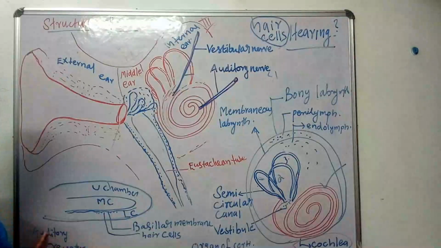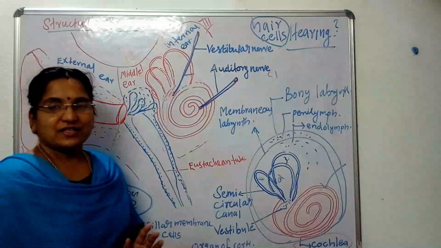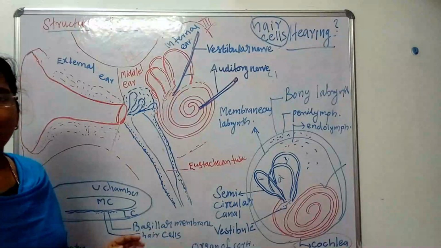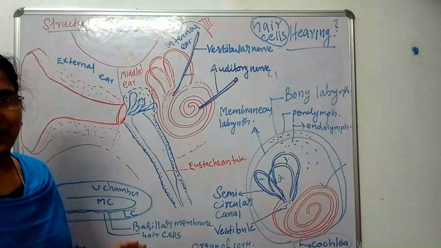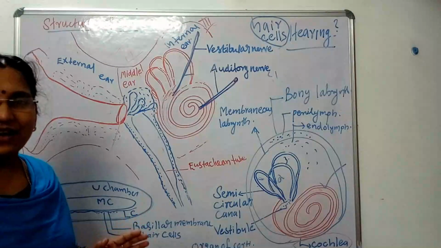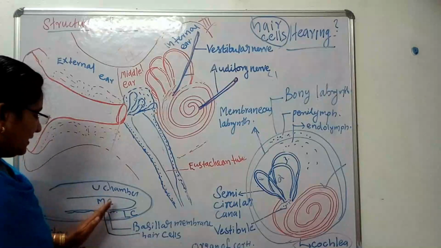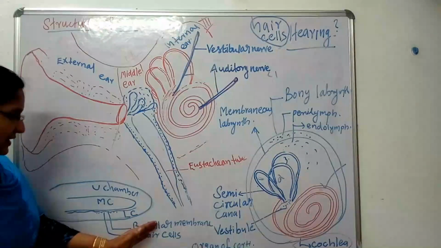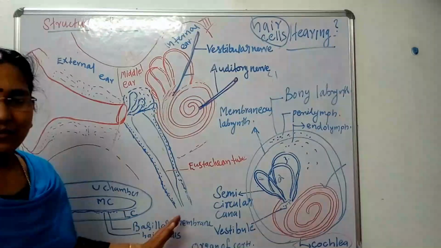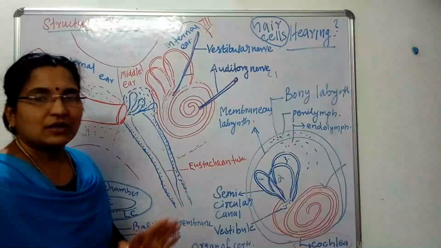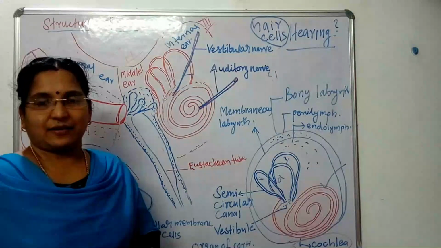Then here, auditory receptors are stimulated in the presence of sound. So hair cells are known as the auditory receptors. Okay, children. If you understood all these parts very clearly, then we can move to the process of hearing.